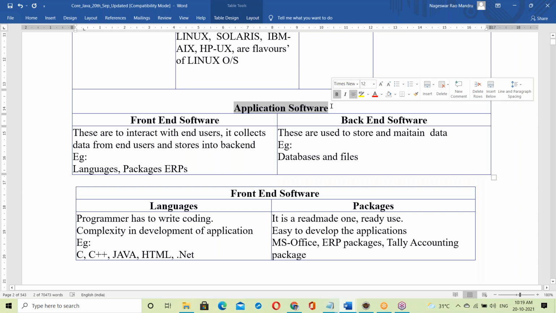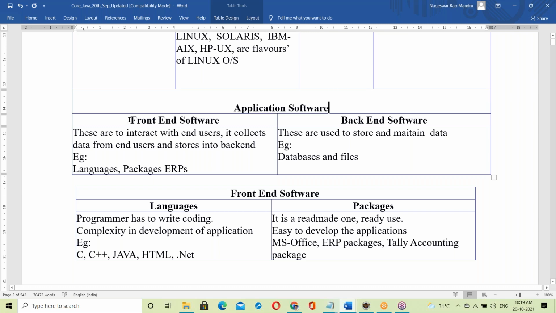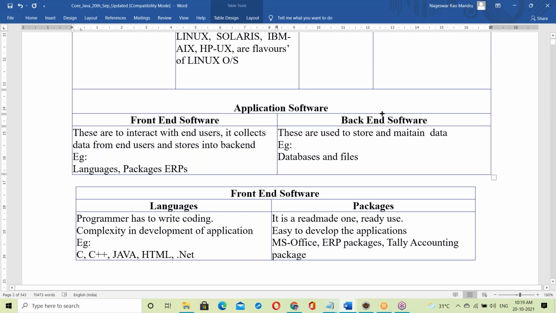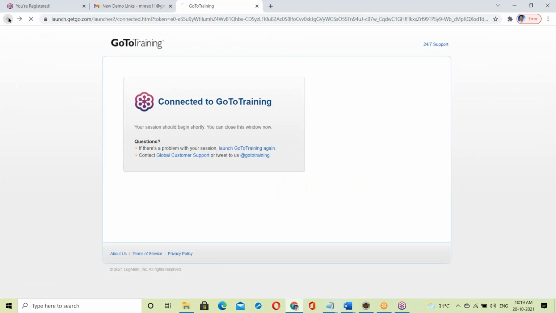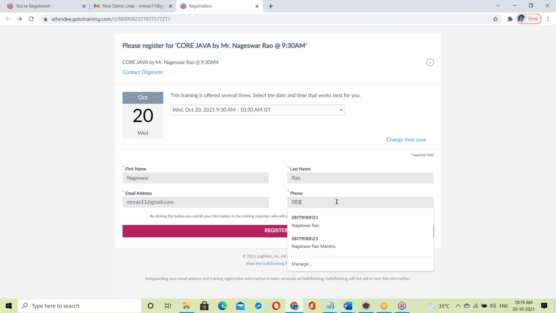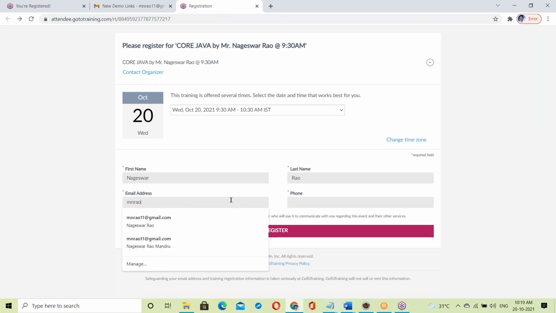See, in application software, there are two categories: front end and back end. Front end software and back end software are both available in application software. So what is front end? What is back end? Let us see.